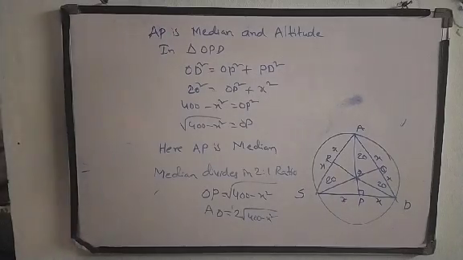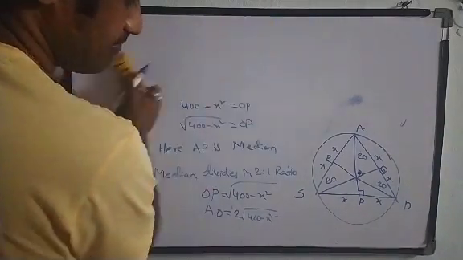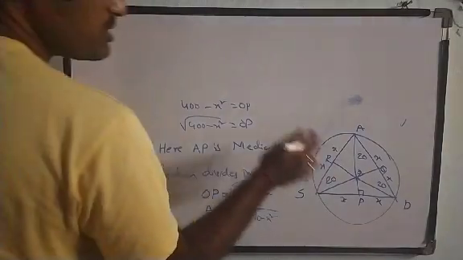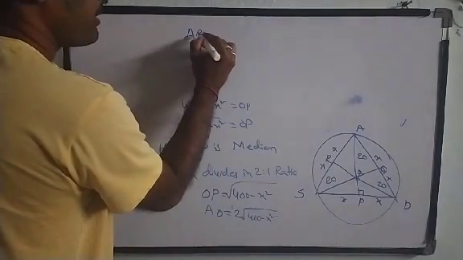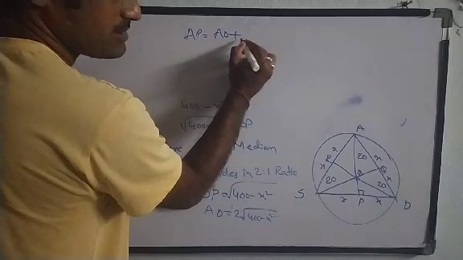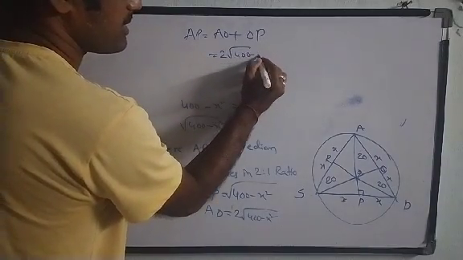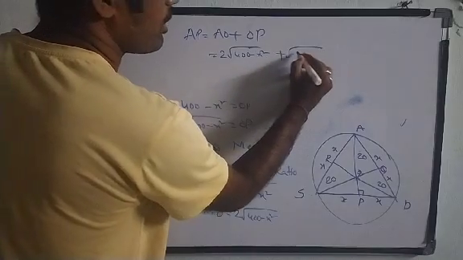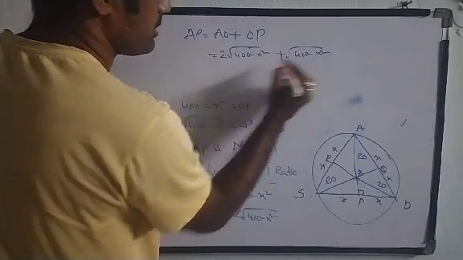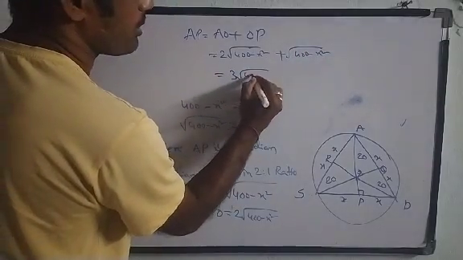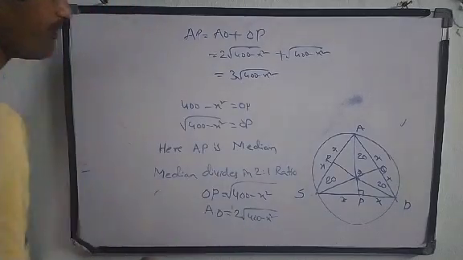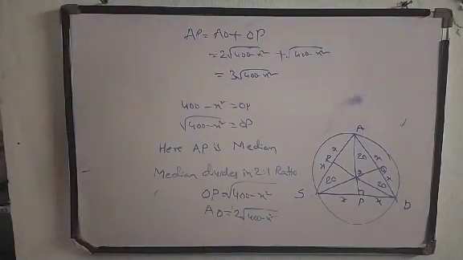Next, if we take AP, it is nothing but AO plus OP, that is 2 root 400 minus x square plus root of 400 minus x square, that is 3 root of 400 minus x square. So this is AP.